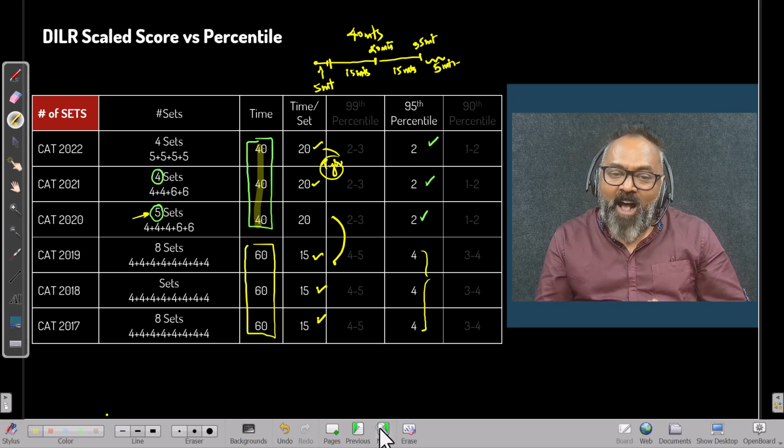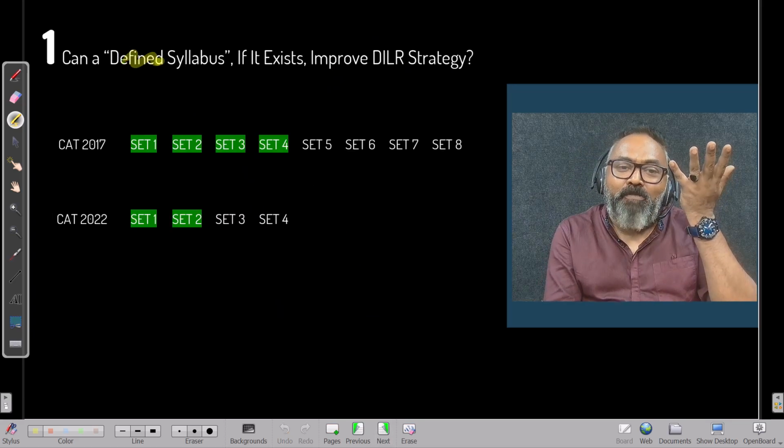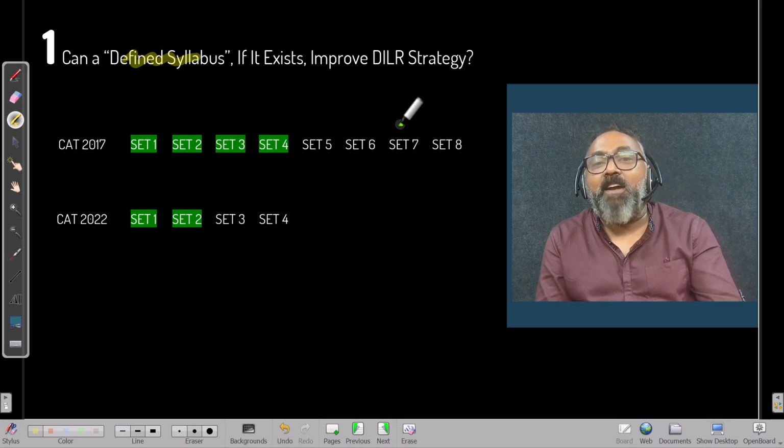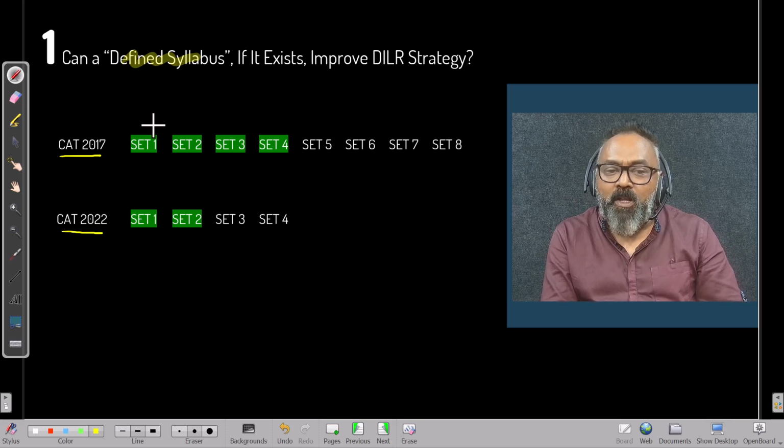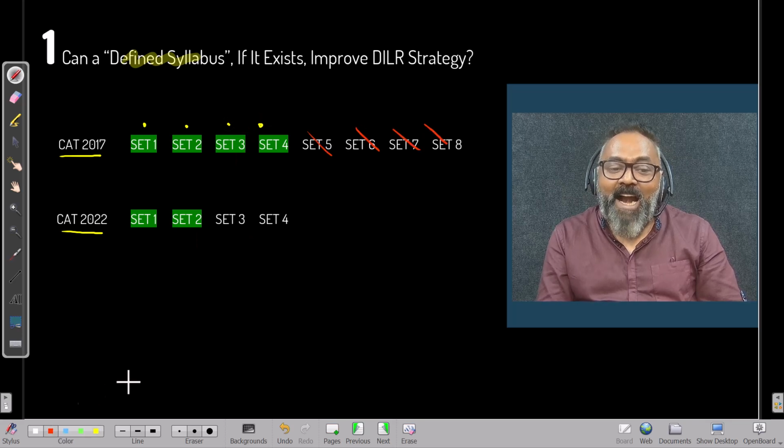Now, we started with the question: can I define a syllabus, and if it exists, improve the DLR strategy? That was our question. Now, imagine these two scenarios, CAT 2017 and CAT 2022. I'm looking at the 95th percentile story. In CAT 2017, I need to pick 4 sets and I can leave 4 sets. In CAT 2022, I need to pick 2 sets. I can leave 2 sets.